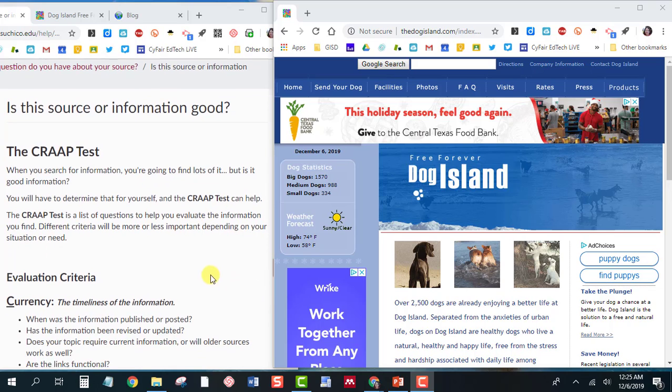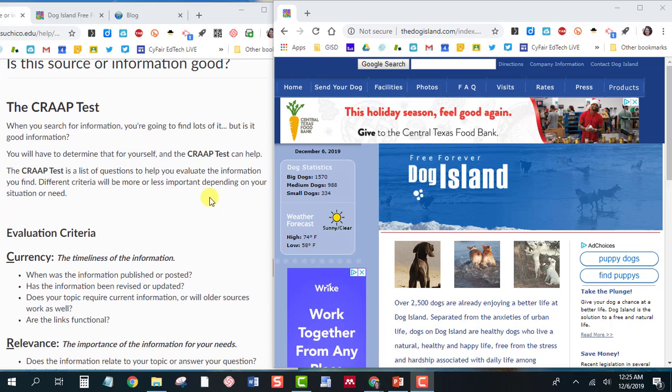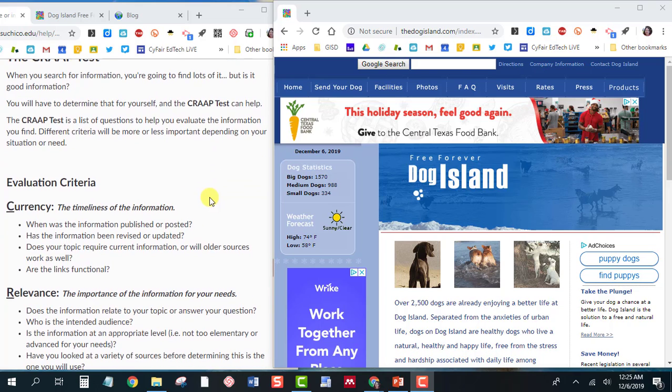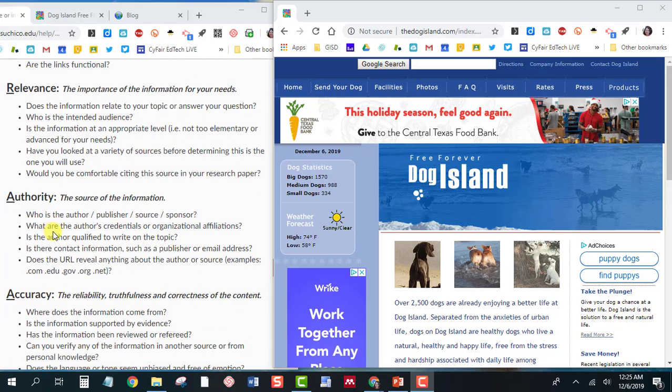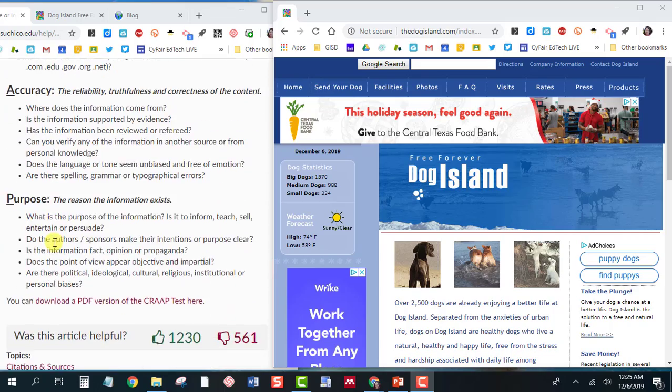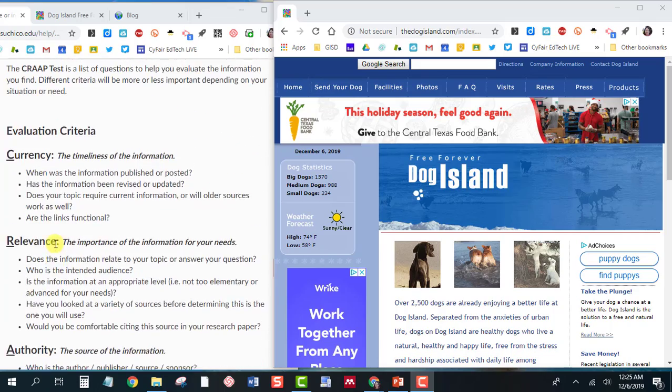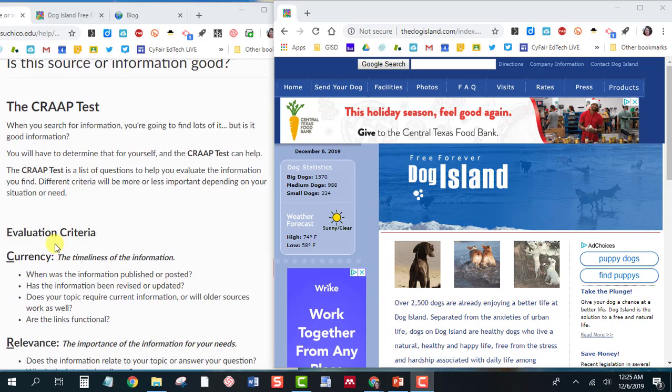The CRAAP test, which you can see over here on the left side of the screen, is an acronym to help us remember to look for currency, relevance, authority, accuracy, and purpose. We'll break each of these down as we look at this website.